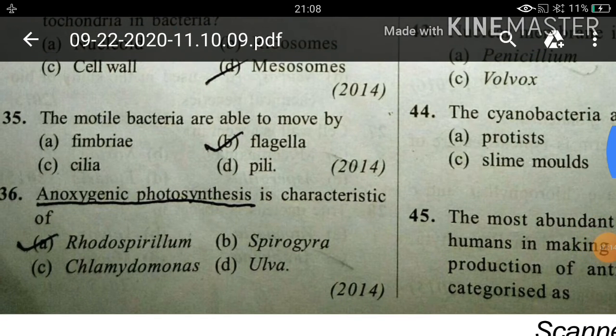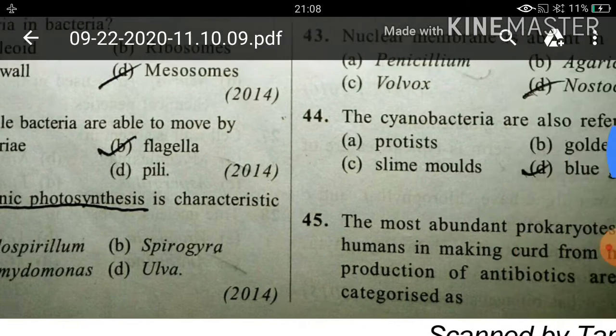Next, question number 36. Anoxygenic photosynthesis is characteristic of Rhodospirillum. Next.